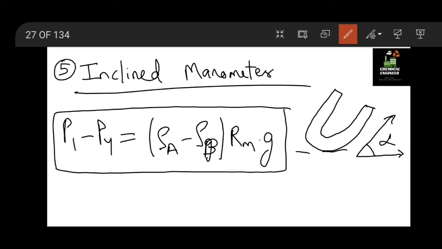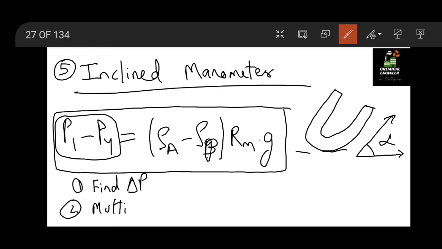So if the manometer is inclined, then what you have to do is first find delta P, that is P1 minus P4. Now after calculating delta P, the equation which we get is (rho A minus rho B) into Rm into G. Then multiply by sine alpha, or the sine of whatever angle it is.